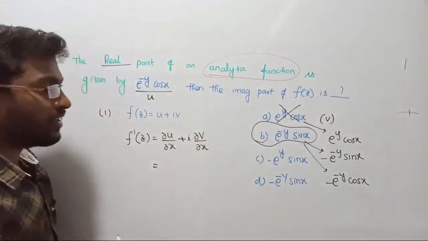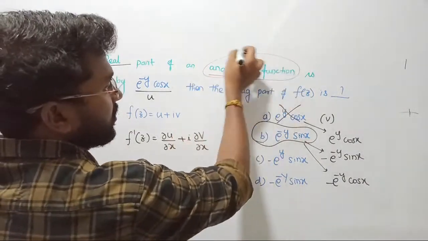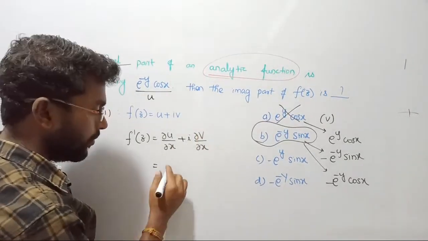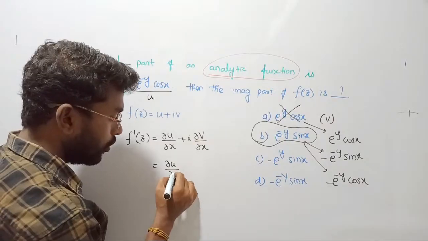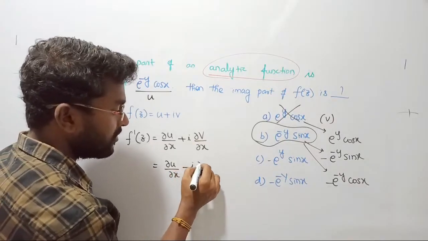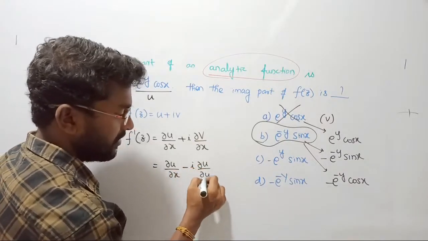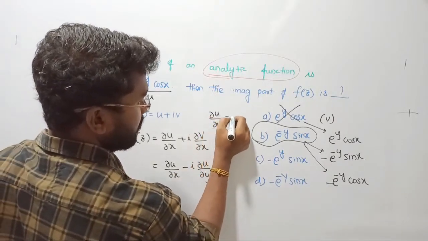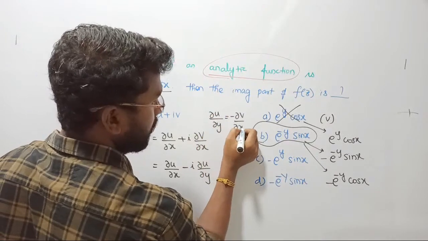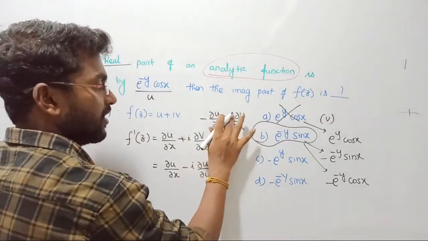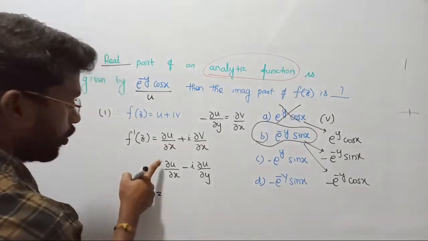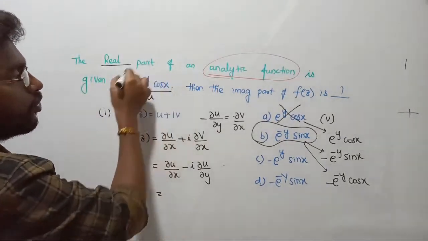Now, according to the Cauchy-Riemann equations, when your function is going to be an analytic function, in that case dou v by dou x will be replaced by minus dou u by dou y. Yes, because we know dou u by dou y can be considered as minus dou v by dou x. You can also consider this minus on the left hand side, such that I am putting minus here. Now our target is dou u by dou x.